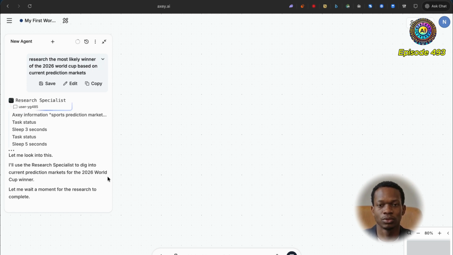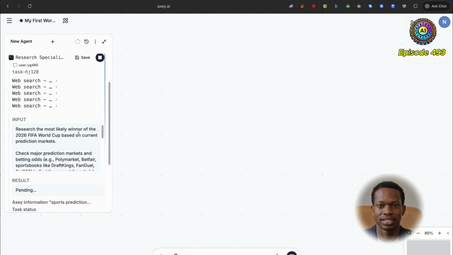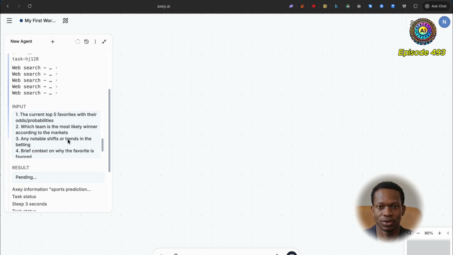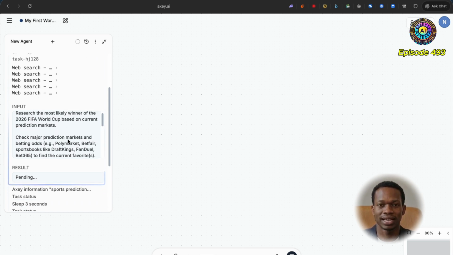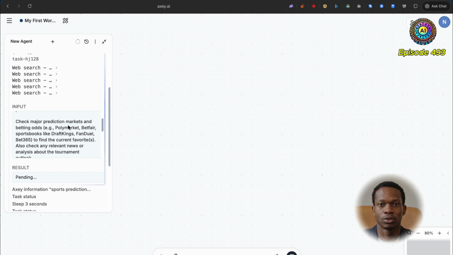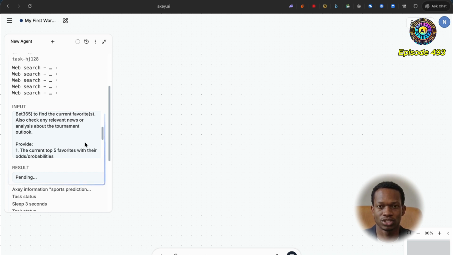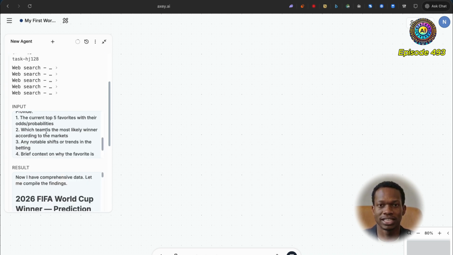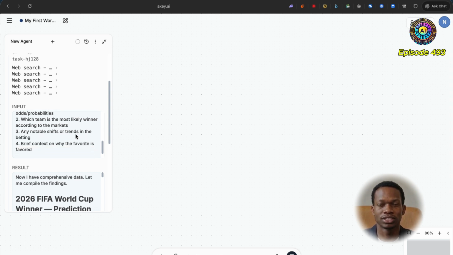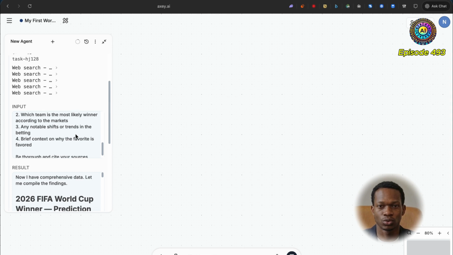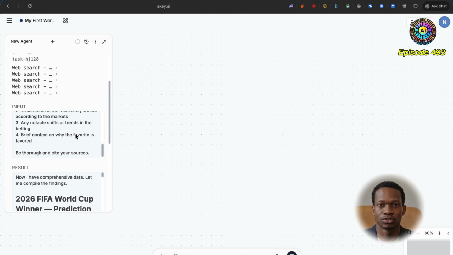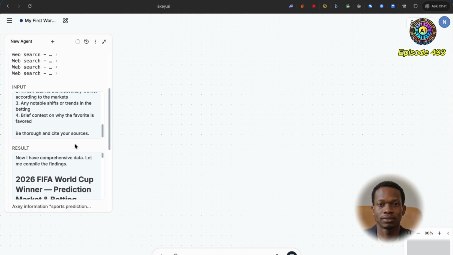I think we may be able to see its reasoning. Okay, cool. So it's actually sort of expanded our prompt. So check major prediction markets. So we've got Polymarket, DraftKings, FanDuel, all the typical prediction markets. Also check any relevant news or analysis about the tournament outlook. It's actually giving itself a list of things to provide. Current top 5 favorites with their odds and probabilities. Which team is most likely winner according to the market? Any notable shifts and trends? And brief context on why the favorite is the favorite.